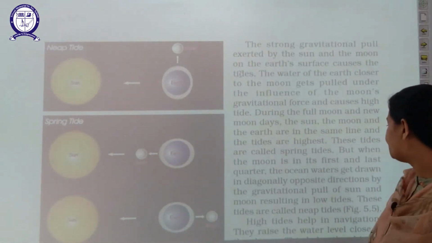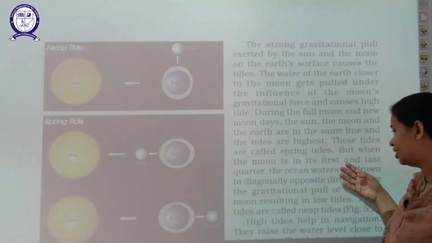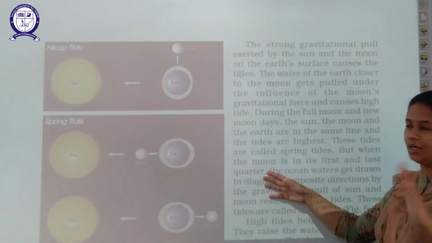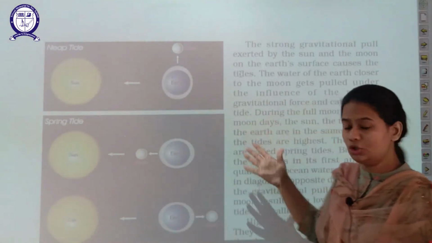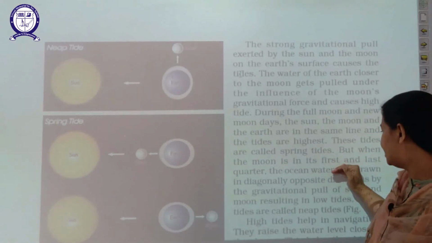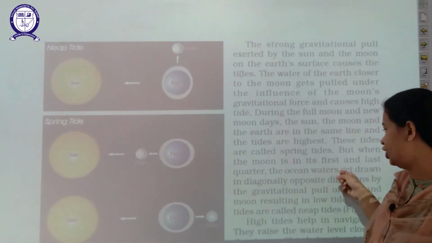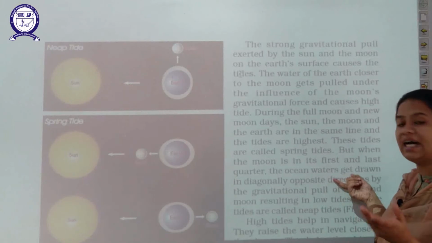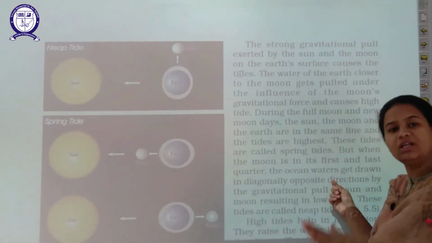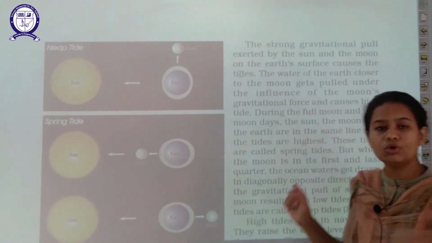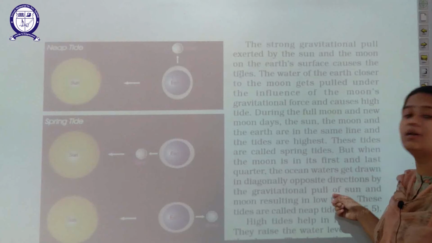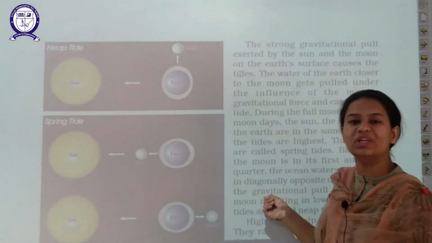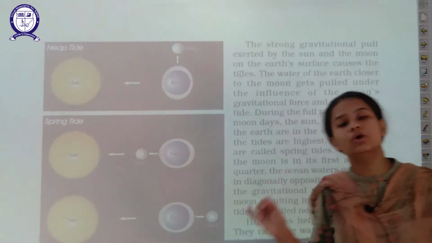Now when the moon is in its first and last quarter, quarter meaning when we divide it into 4 parts, the ocean waters flow in diagonally opposite directions because of the gravitational pull of the sun and moon, which results in low tides.